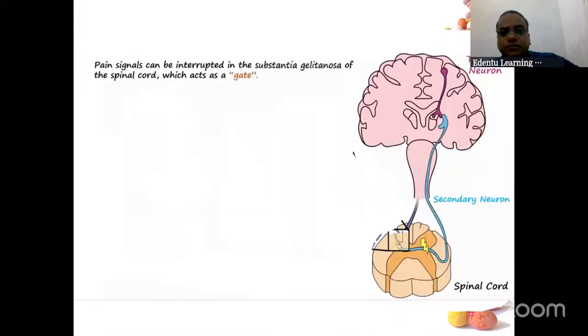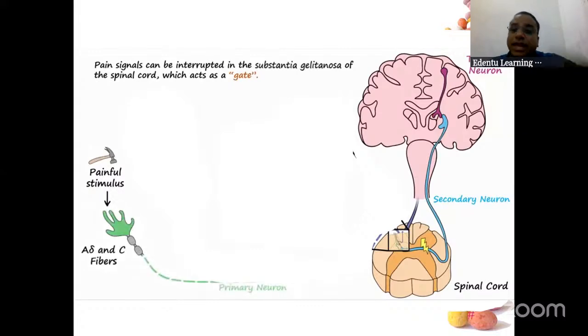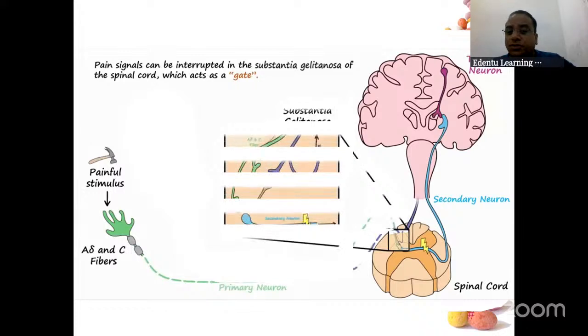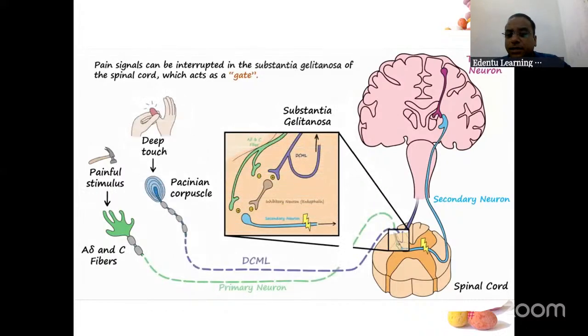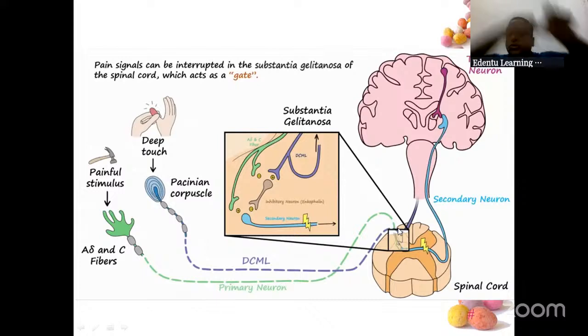Same thing: there is a painful stimulus, a hammer hit the thumb. A delta and C fibers carry information towards the brain. You see the green color shown here; it goes here, it comes till here. Similarly, when you start rubbing the finger, your A beta fibers get excited. They come along this blue line, and they also come here.